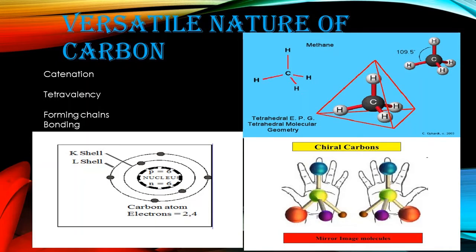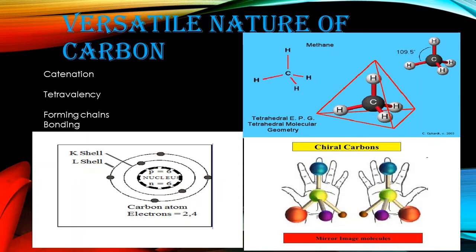So students, I am telling you about the versatile nature of carbon. Why am I discussing carbon? Because in organic chemistry, carbon is the main element. Why do we say that this is the main element? Because there are natural compounds which occur from carbon. But first, what we have to know is, what is carbon?